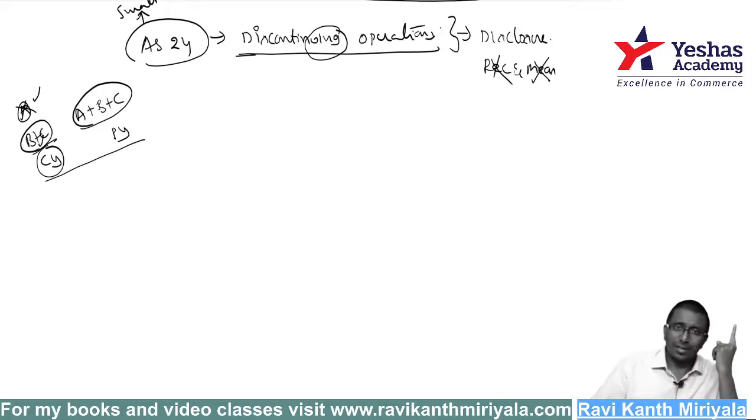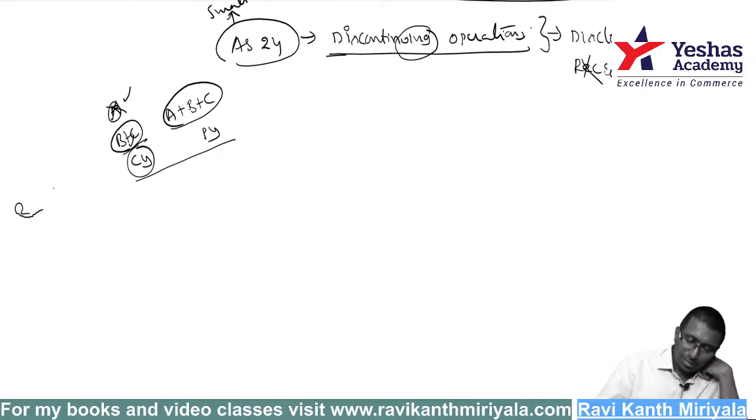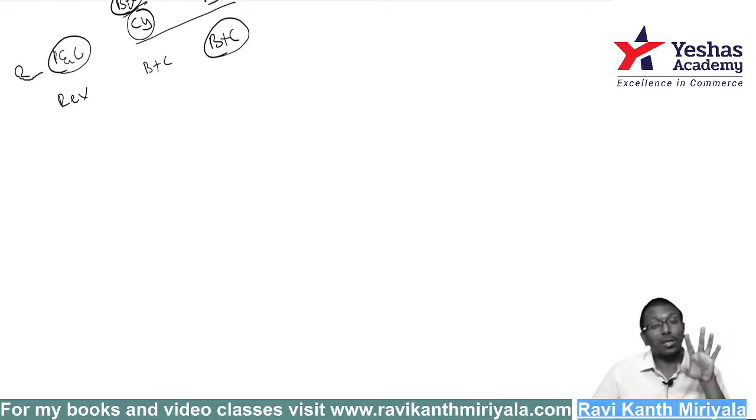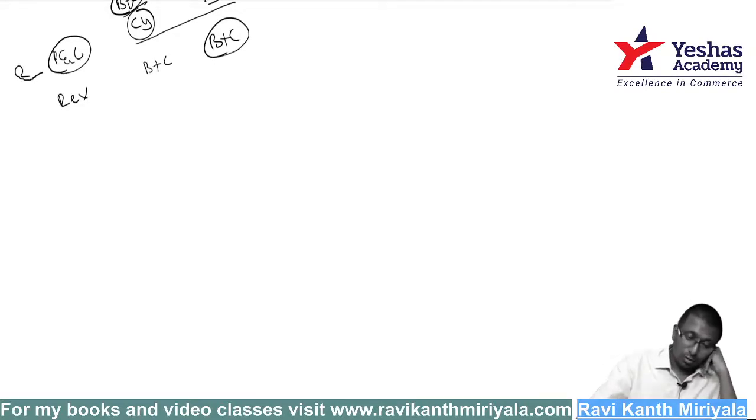Now if I disclose, this is what the standard says. If you have decided, then in the P&L statement, when you show revenue, you should give the information of B and C only. Previous year, A plus B plus C was given, but now the previous year financial statements are supposed to be restated. Profit also you should show only B plus C.